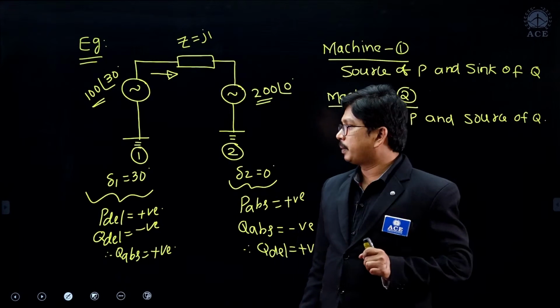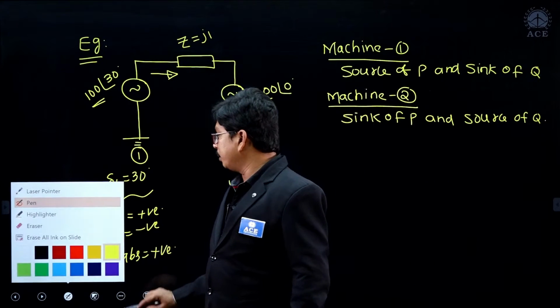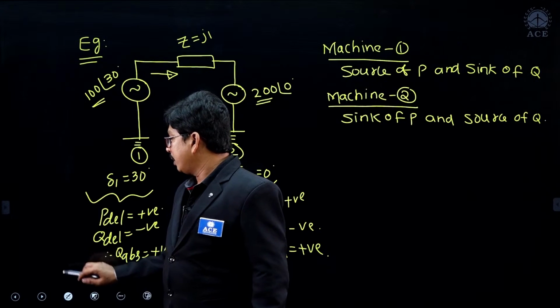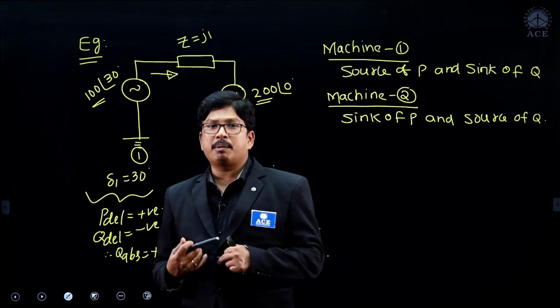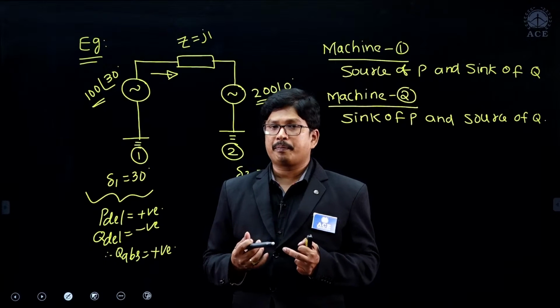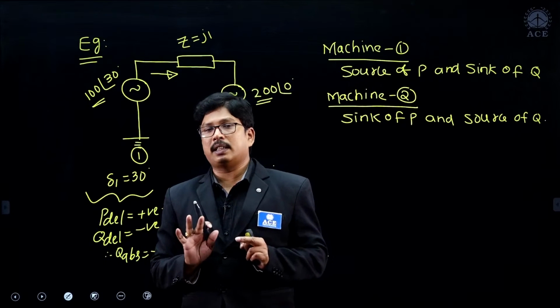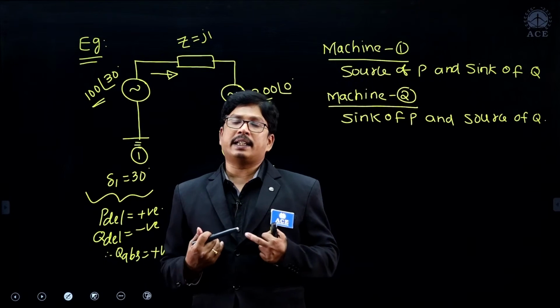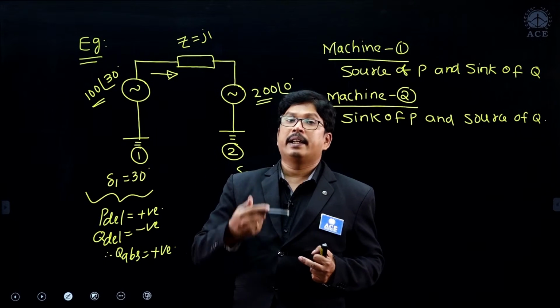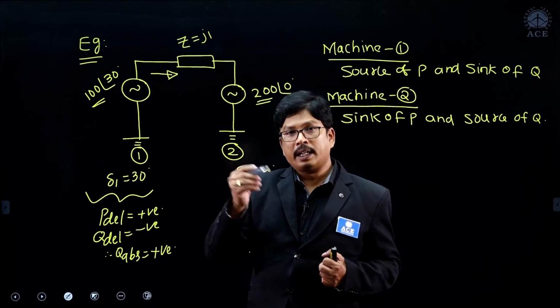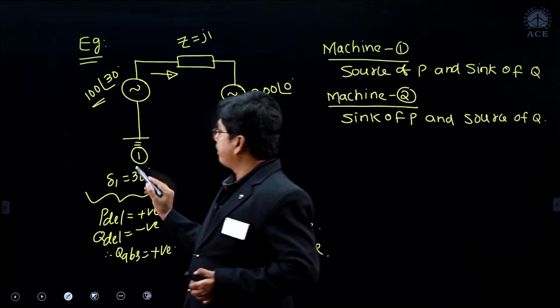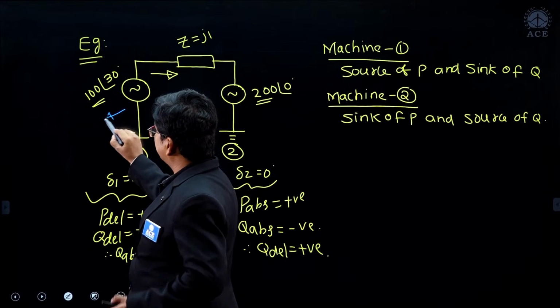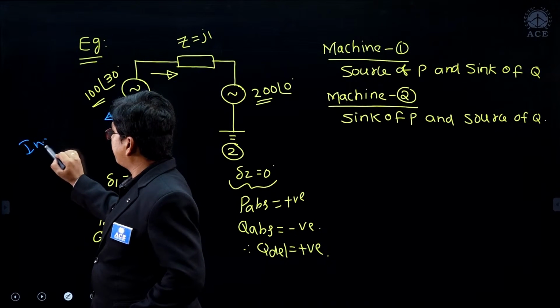What are the best examples we can give? The best examples we can give are the machine which is delivering active power by absorbing the reactive power is a generator actually. A machine which delivers the active power is always a generator. Now it is taking the reactive power, means we can say it is an induction generator or under excited synchronous generator. Means this machine may be an induction generator,